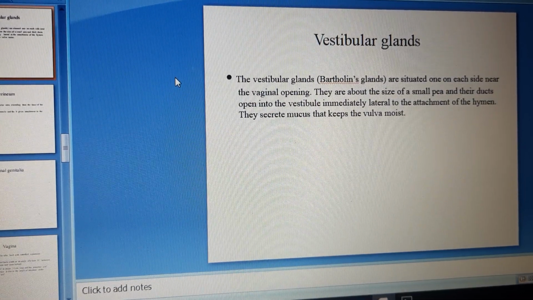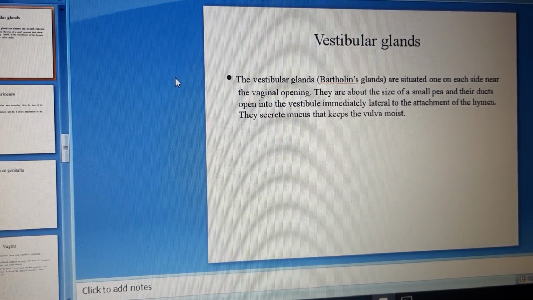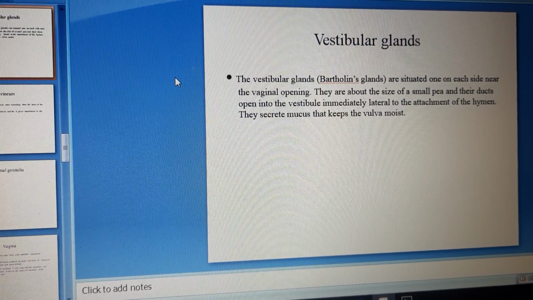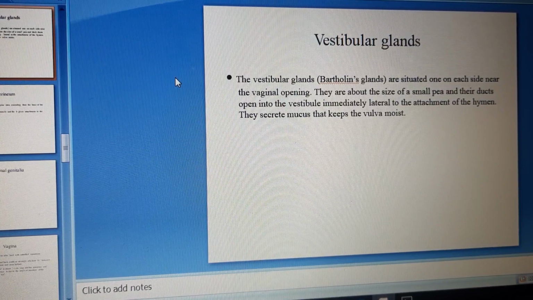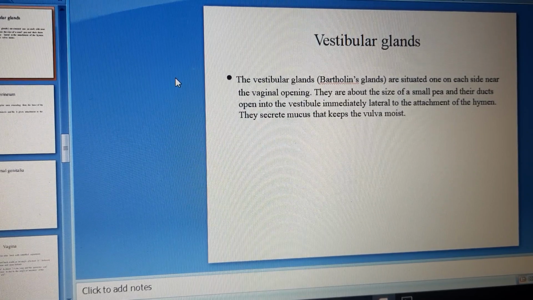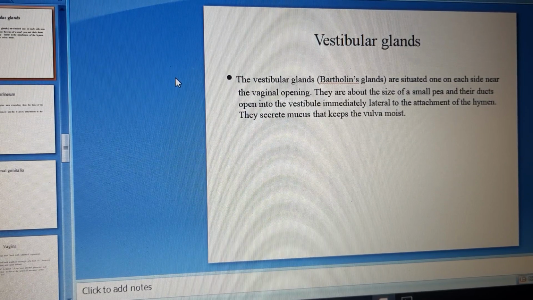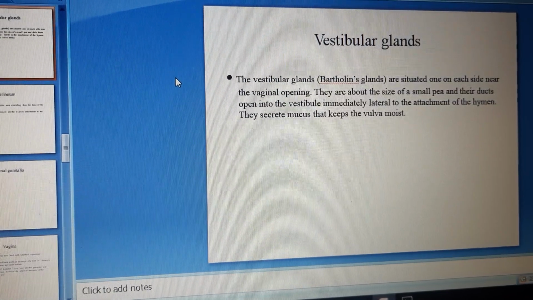Next one is the vestibular gland. The vestibular glands, also called the Bartholin glands, are situated one on each side near the vaginal opening. They are about the size of a small pea and their ducts open into the vestibule immediately lateral to the attachment of the hymen. They secrete mucus that keeps the vulva moist.